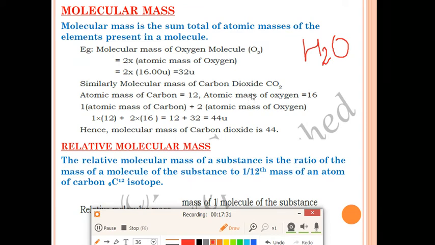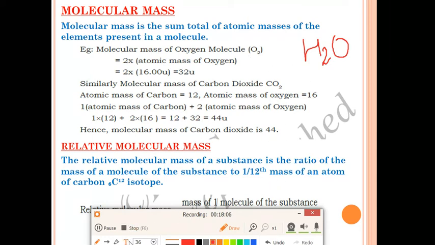Similarly, how can we get the molecular mass of carbon dioxide? By adding the atomic mass of carbon with the atomic mass of oxygen. For example, the atomic mass of carbon is 12 and the atomic mass of oxygen is 16. How many carbon atoms are there? Only one carbon atom, so we'll write 12 for that. Plus, how many oxygen atoms are there? 2 oxygen atoms. We'll multiply 2 with 16. So we get 12 × 1 + 2 × 16, 12 + 32, that is 44 u. So the molecular mass of carbon dioxide is 44.